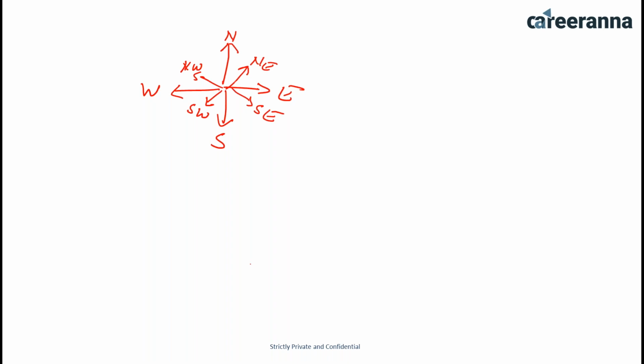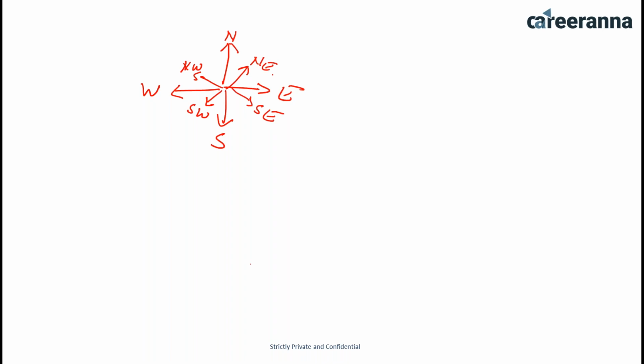Think now I have one station. There are four major directions: north, south, east and west. Okay, so all the students already know about these directions. There are other four directions that are known as the cardinal directions. These are known as northeast, southeast, southwest, or northwest. So why are we taking northeast, why are we not taking east north?